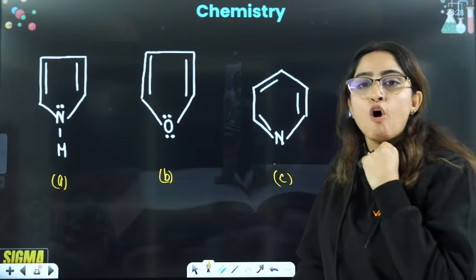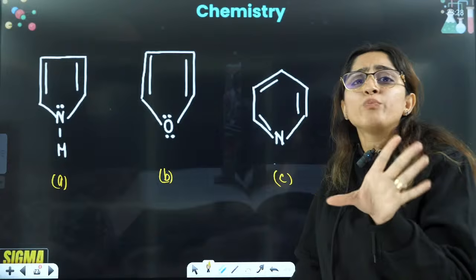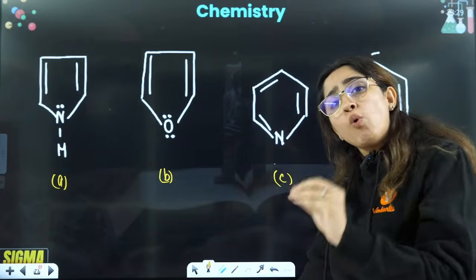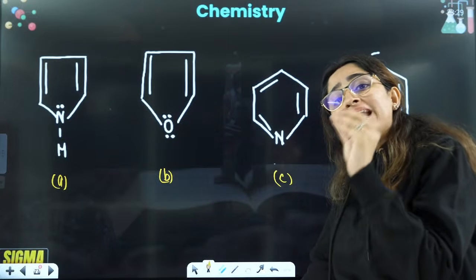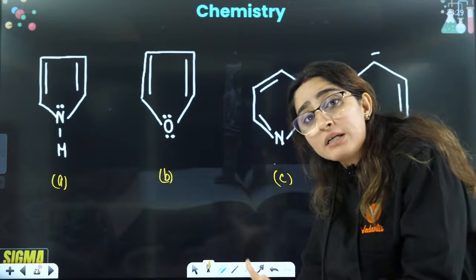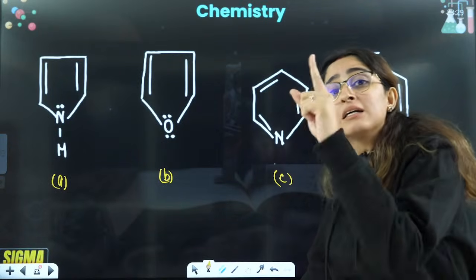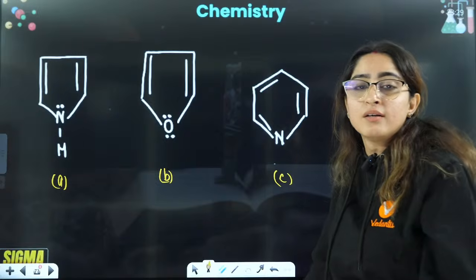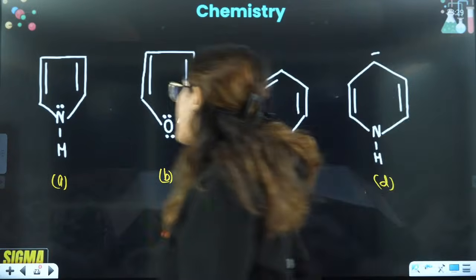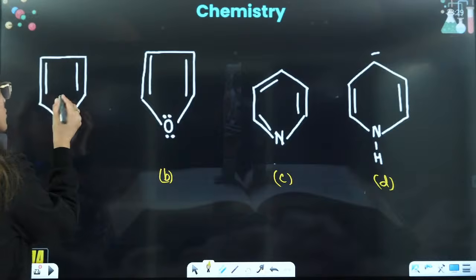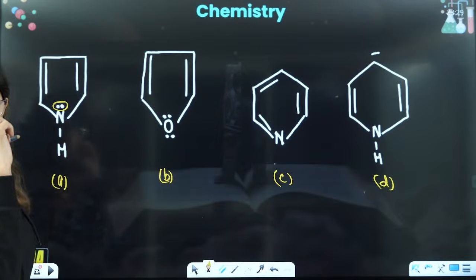In calculation of pi electrons, you will not involve all the lone pairs. You will only involve those lone pairs which are involved in the delocalization. Now if you see here, this lone pair is definitely there in the delocalization.